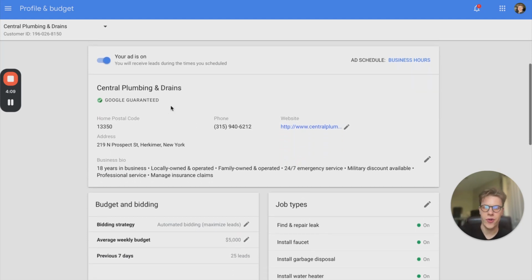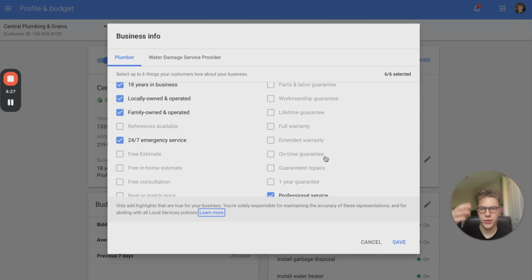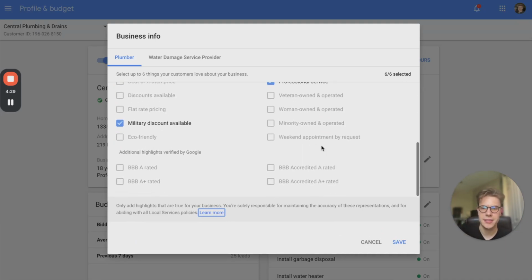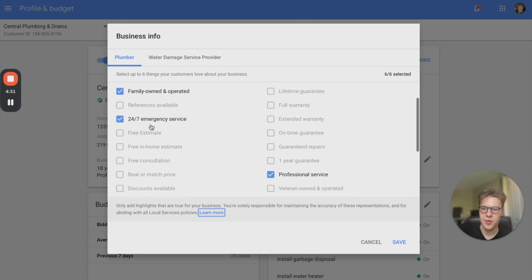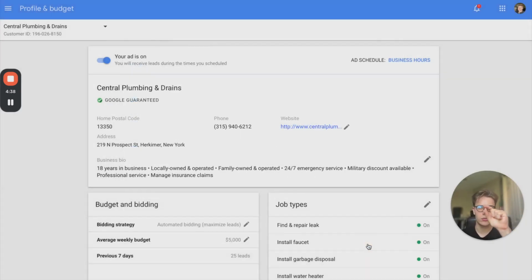So obviously there's a bunch of default stuff that you go through and set up when you first create the account, such as your business name, your website, your phone number, where you're based, what you do, that kind of stuff. And then you get these little dynamic things like business bios, which are not fully customizable. If I click on this, it actually has me select from a filtered selection. So I'm just doing check boxes based on what Google's allowing me to choose. So if we don't offer this, I could change that to this or whatever, right? So you can choose your business info, which just appear as little call outs on the bottom of your business section on the profile.